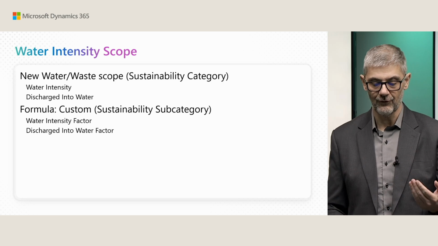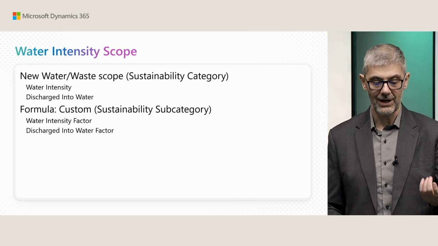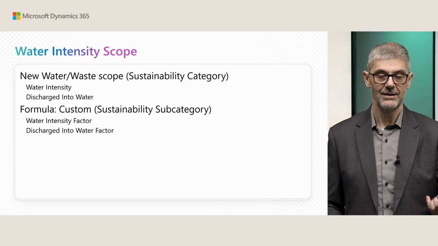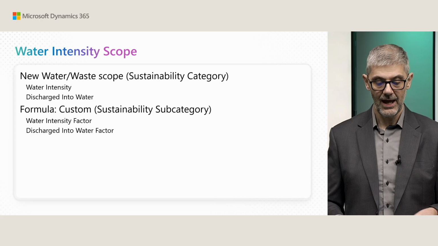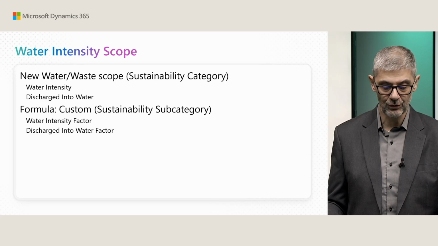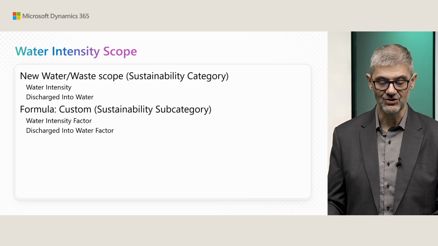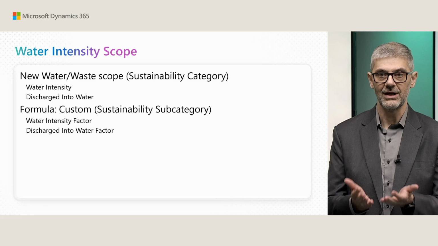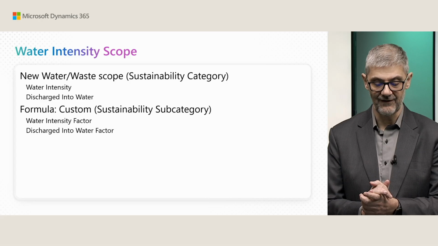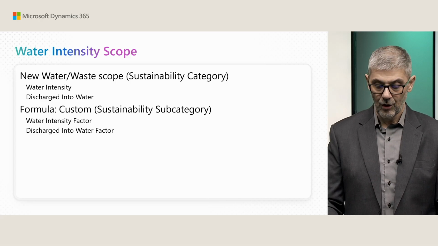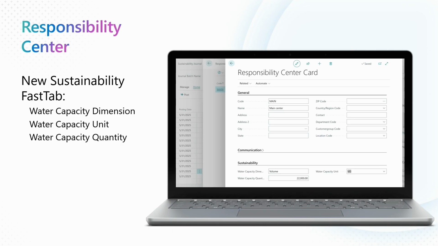So if you are using water intensity in the category, you can set up a water intensity factor. This is similar to how you had emission factors for different gas emissions. And if you want to track discharge into water, you can set up a discharge into water factor. So you can use custom formulas with these two different factors. Okay, what else do we have related to water?